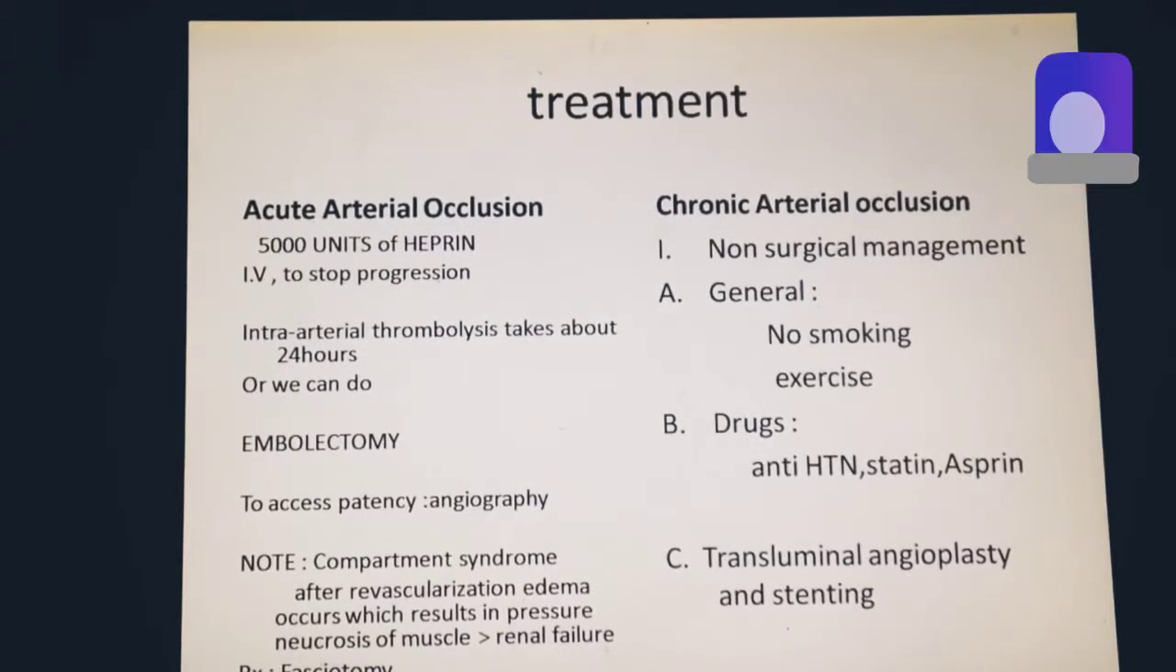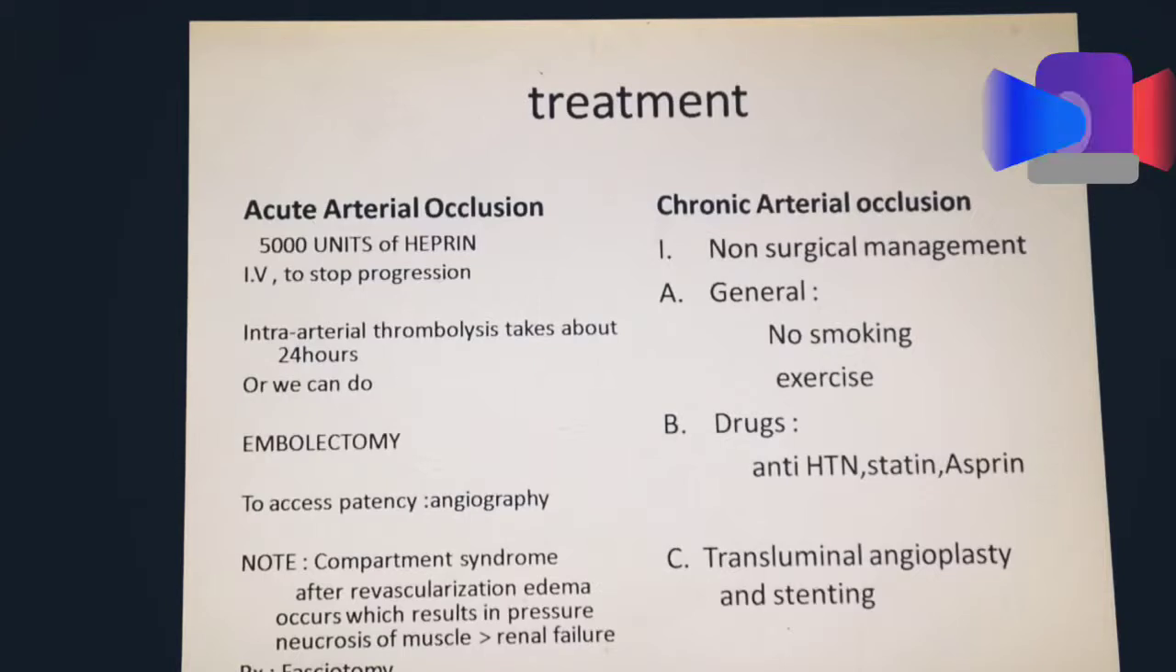The treatment of chronic arterial occlusion is, firstly, we do a non-surgical technique, which is, in general, we include no smoking or exercise. In drugs, we can give antihypertensives, statins and aspirin, and transluminal angioplasty and stenting. Now, in this process, what we do is we insert a balloon catheter and inflate it. Similarly, we relieve the obstruction. These processes are basically of two types. It can be either percutaneous or transluminal. Now, the side effects of this procedure is basically failure, or it can result in thrombosis, hematoma, or embolism.